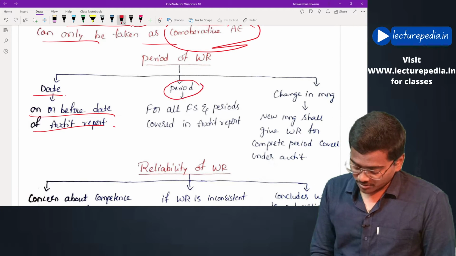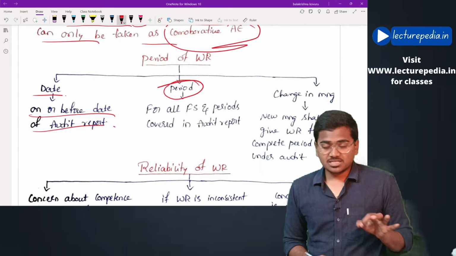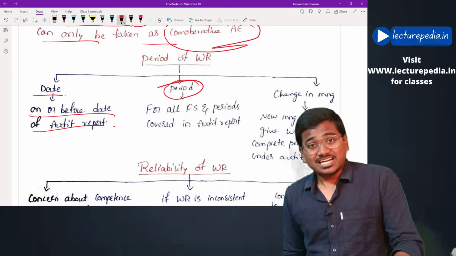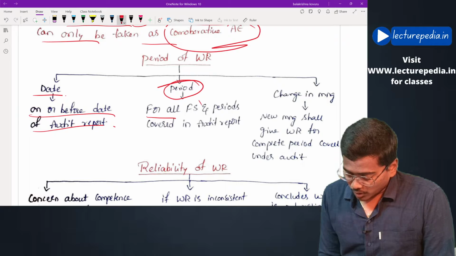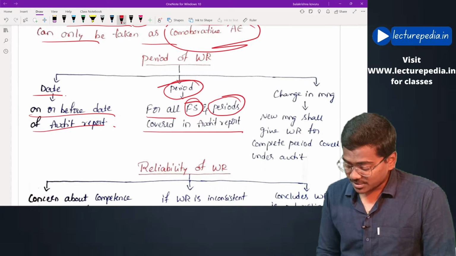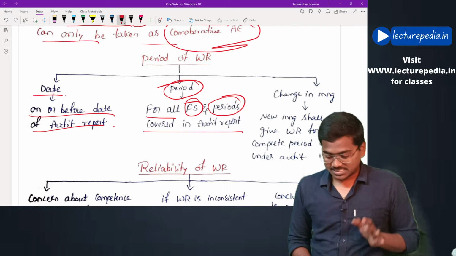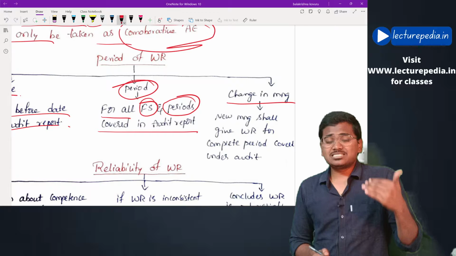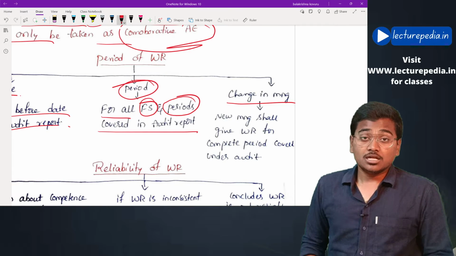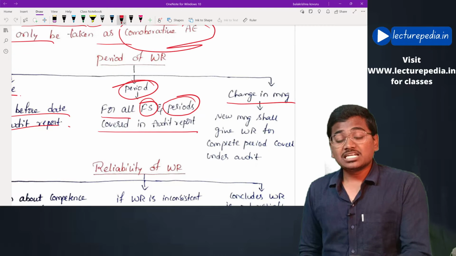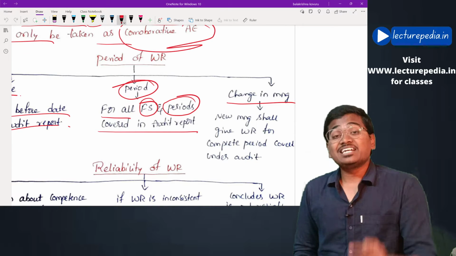Next, what will be the period that will be covered in this written representation? Basically, this written representation will be in respect of all the financial statements and all the periods covered by the audit report. Change in management: in case there is any change in the management during the year, then the changed management is also responsible for giving a written representation for the entire period.